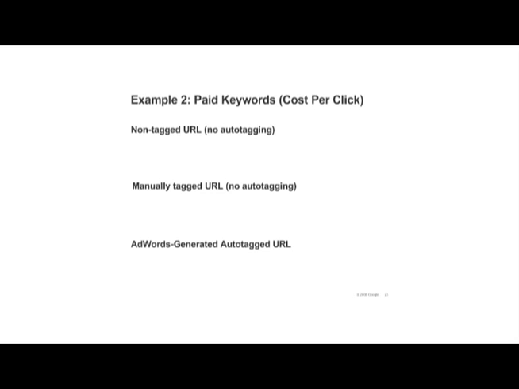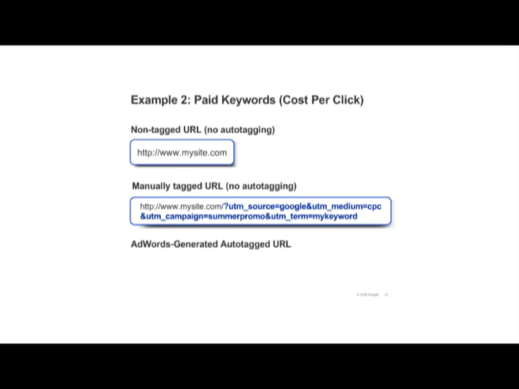Let's look at a destination URL from an AdWords ad. In the first example, no tag has been provided, and auto-tagging is disabled. In this case, you won't see this traffic in your AdWords reports. The second example shows how to manually tag an AdWords link. This traffic will show up in your AdWords reports, but information will be limited to campaign and keyword.